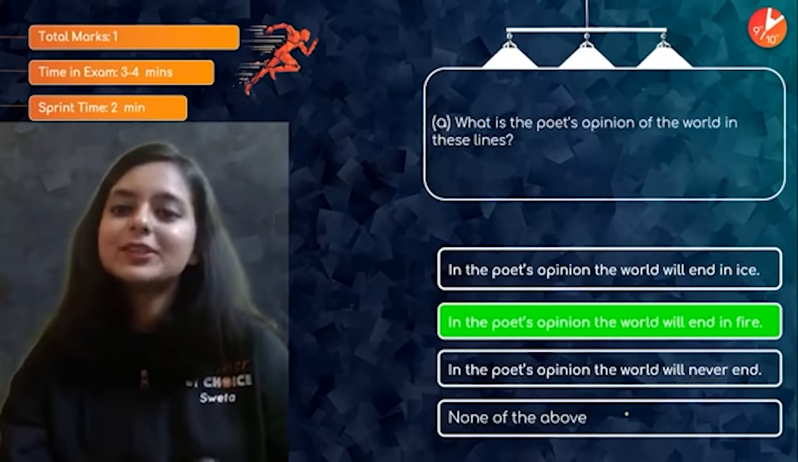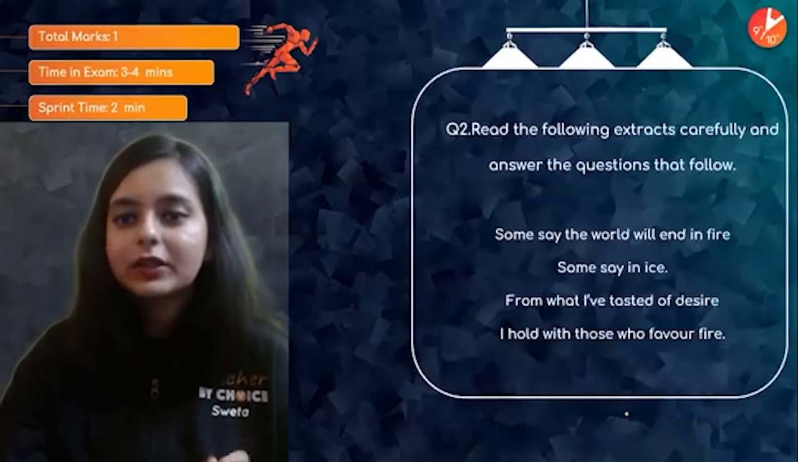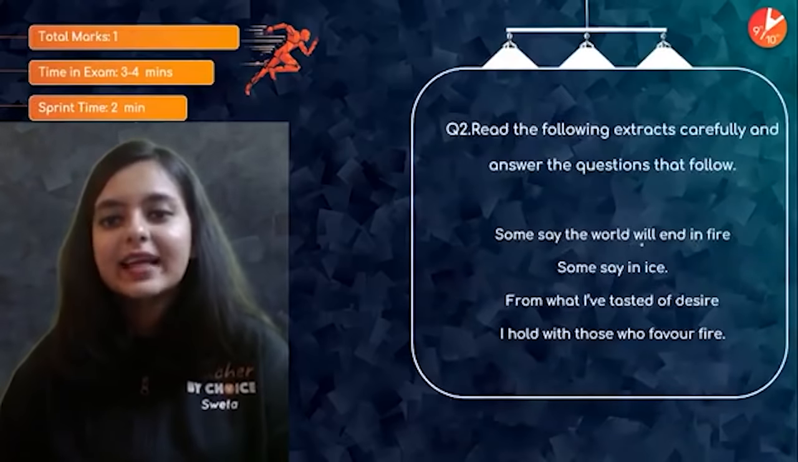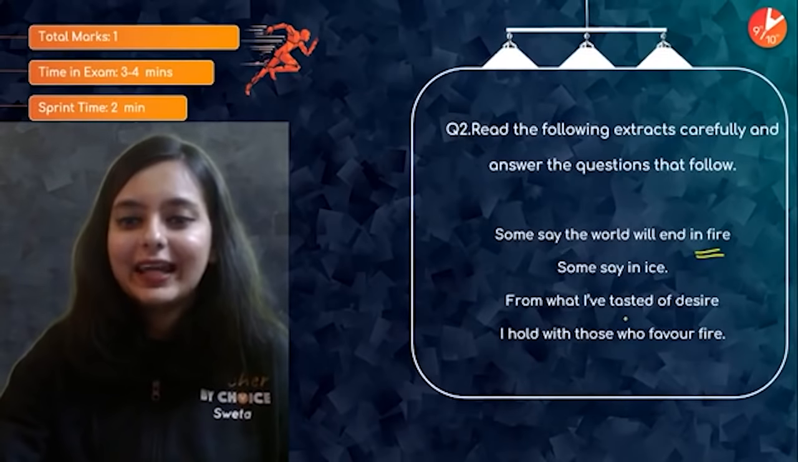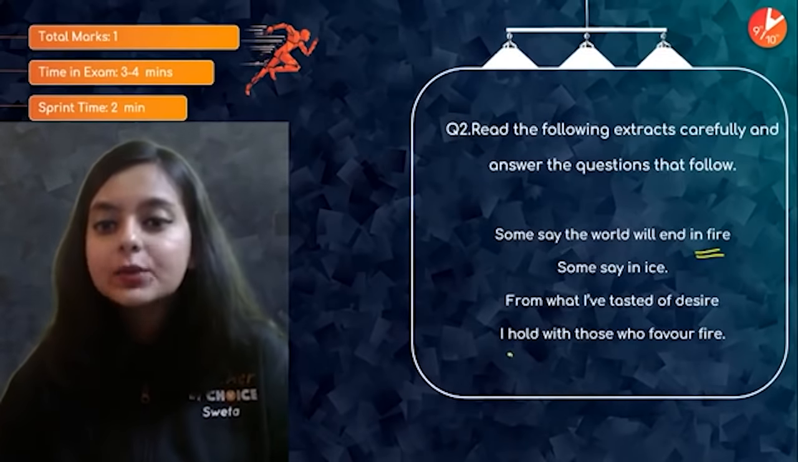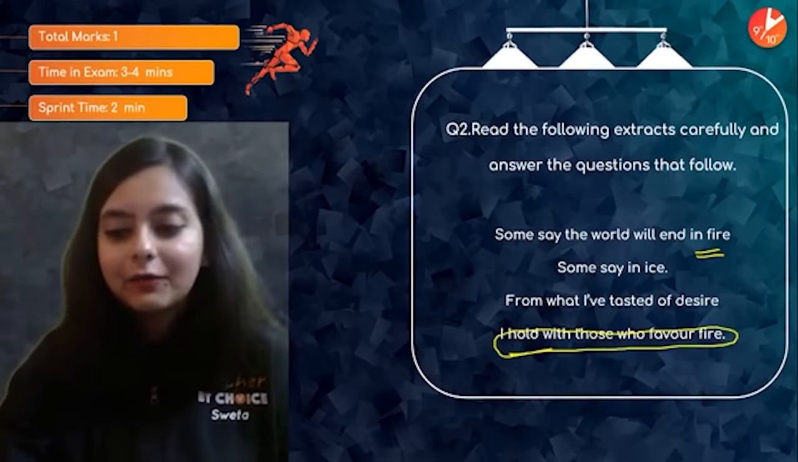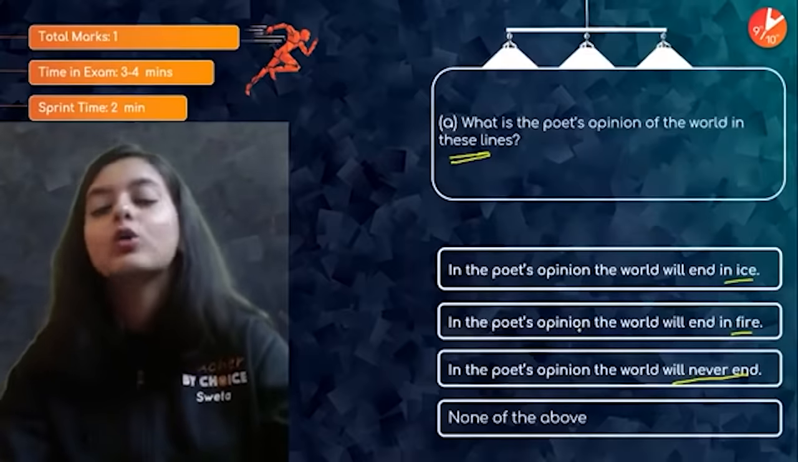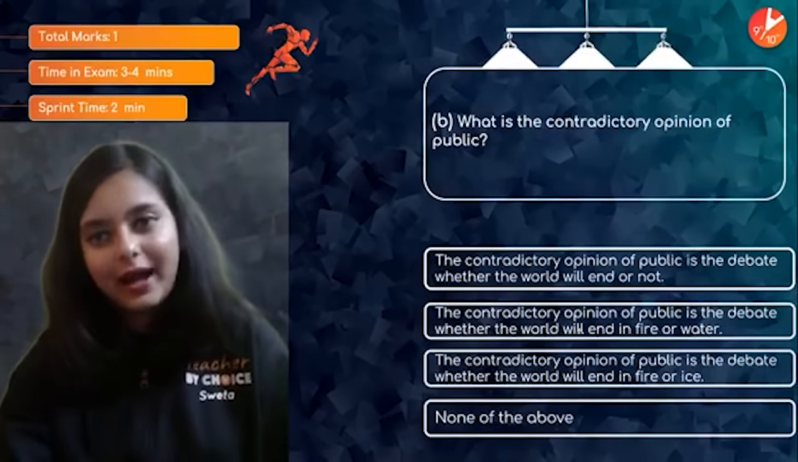Yes, in the poet's opinion, the world will end in fire. In these lines, that is what he is mentioning. Some say the world will end in fire, right? Okay, and I hold with those who favor fire. That means he favors those who say that the world is going to end in fire.